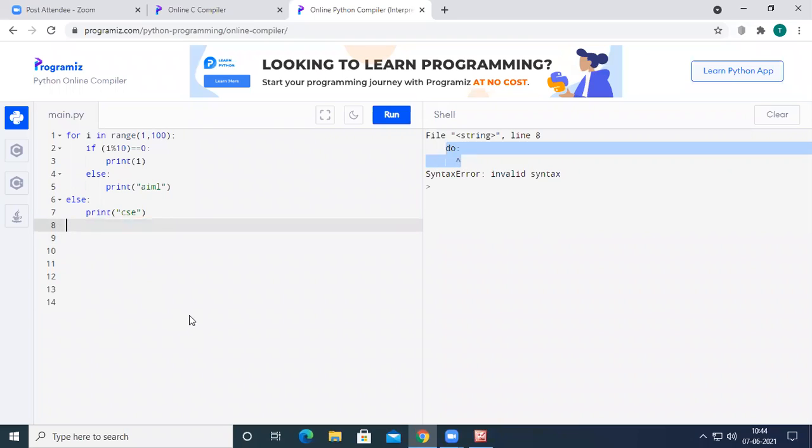Why is do while not supported in Python? It is supported in C, C++, and Java. In all the 3 languages, it is misleading the programmer. The programmer wants to execute the block only if the condition is true. But all the 3 languages execute the block and then check whether the condition is true or not. So it will mislead. That's why it was not included in Python programming.